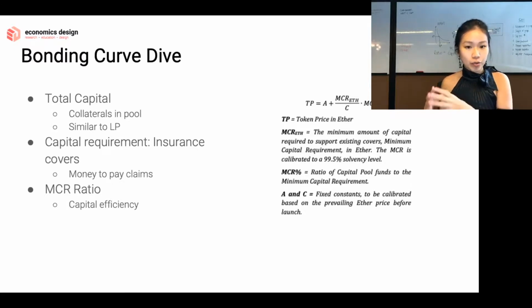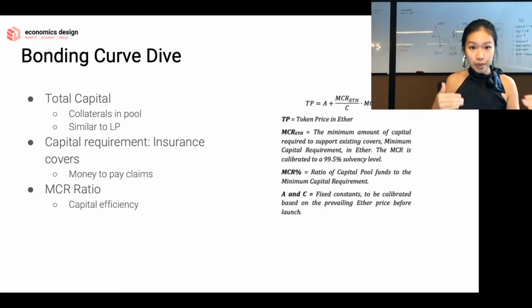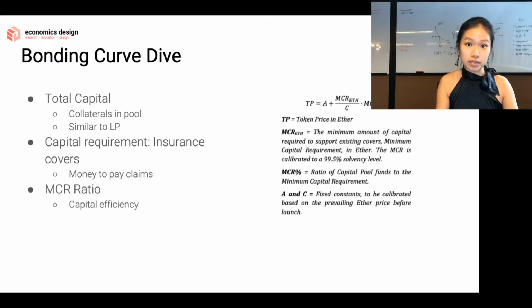Then the capital requirement is the minimum amount of money required to pay the claims. Let's say 1% of all the claims are defaulted and you have to pay out. That is what the minimum capital requirement is. That's how you get it. And the ratio shows capital efficiency: the total capital divided by the requirement. It's how efficiently your capital is being used.